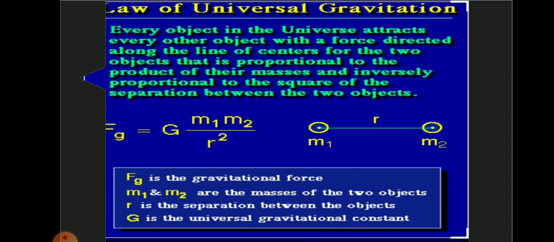When we remove the proportionality symbol in physics, we introduce a constant. So we can write it as Fg is equal to G m1 m2 by r square. What is G? G is the universal gravitational constant. m1, m2 are the masses of the two objects. Fg is the gravitational force and r is the separation between the objects. This is an important question in this lesson. What is the value of G here? G is the universal gravitational constant, whose value is 6.674 into 10 to the power minus 11 Newton meter square per kilogram square.